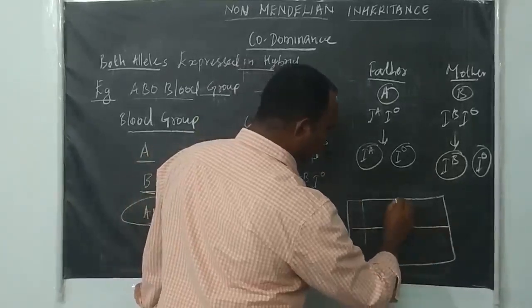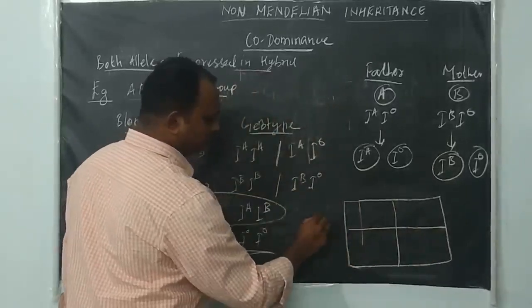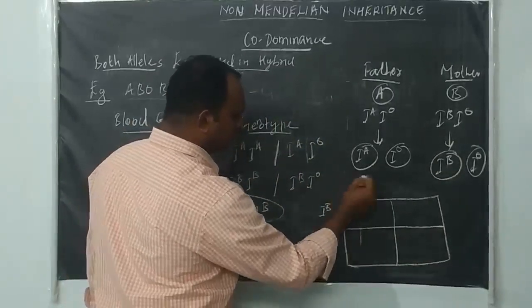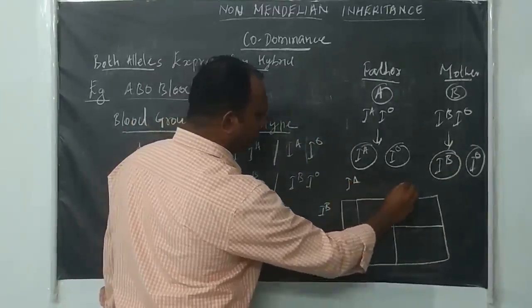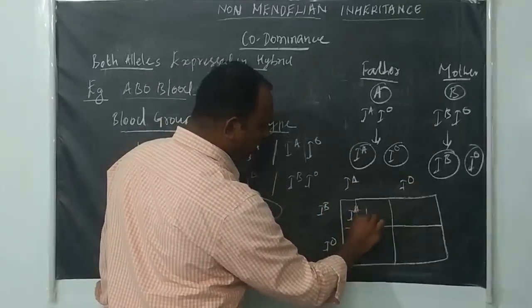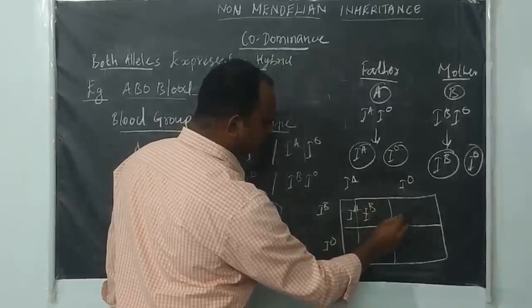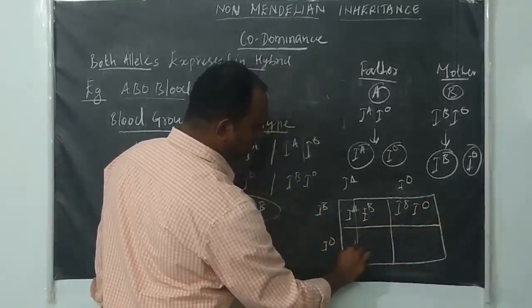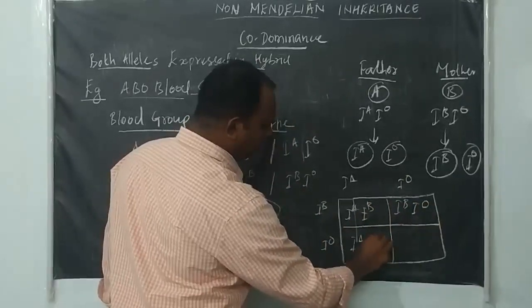See here, we will get 4. Here I am taking IB, I0, here I am taking IA, I0. So the first child will get IA, IB. Here IB, I0. Here IA, I0.